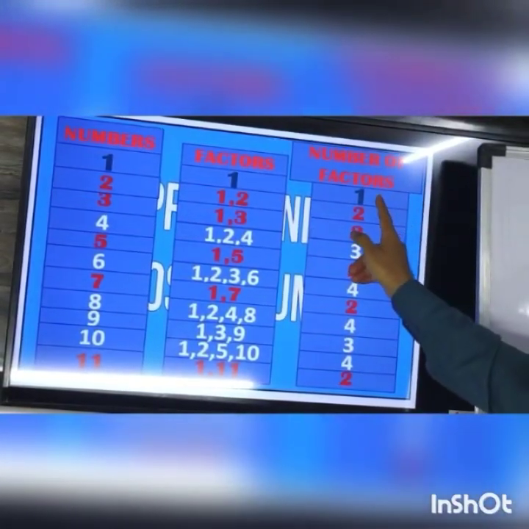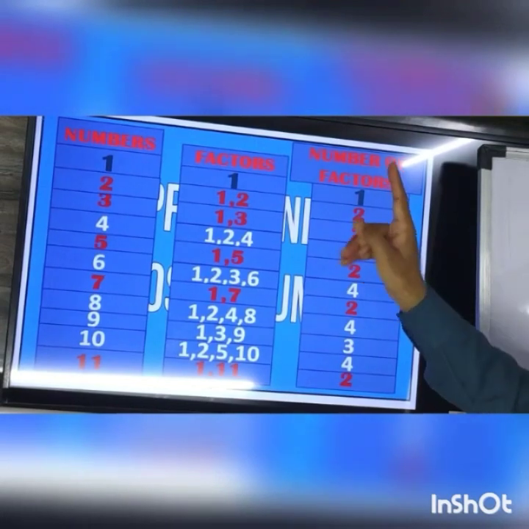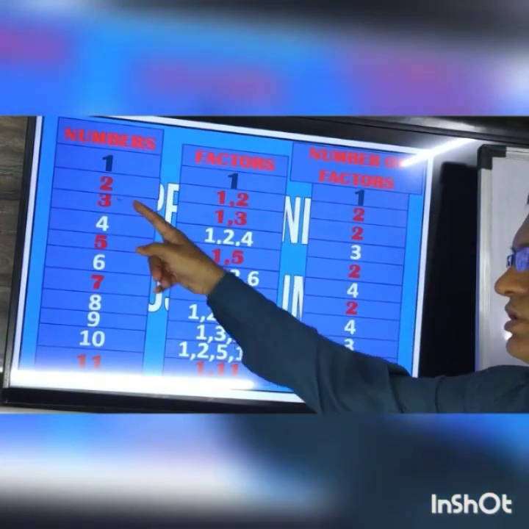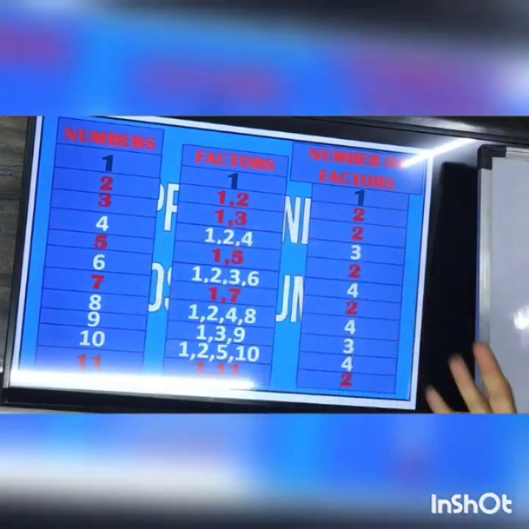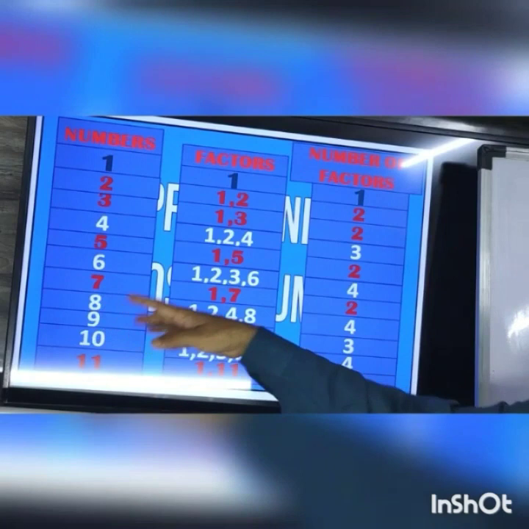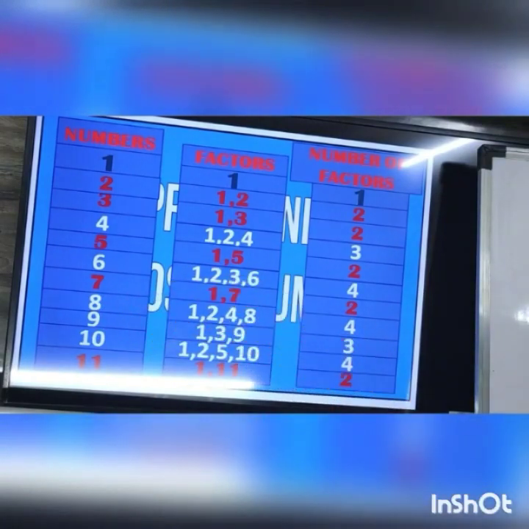Accordingly, this table is classified into 3 types of numbers. One is the number that has got 1 factor, that is neither composite nor prime. 2, 3, 5, 7 and 11 have got exactly 2 factors. These are the prime numbers. And 4, 6, 8, 9, 10 have got more than 2 factors. These, having more than 2 factors, are called composite.